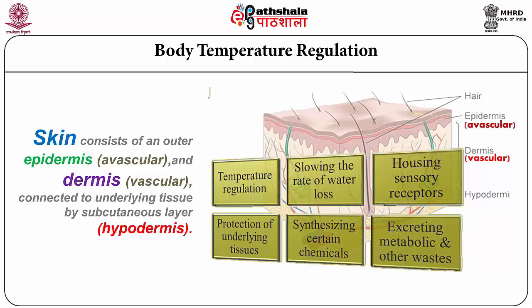The skin has these 6 basic functions. One, it helps in temperature regulation. Second, it slows down the rate of water loss from the skin surface. It is an important area for all kinds of sensory receptors to send signals to the higher brain. It protects the underlying tissues. It synthesizes different kinds of chemicals. These sites are also important for the excretion of metabolites and other waste in the form of sweat and dripping of water from the skin surface.